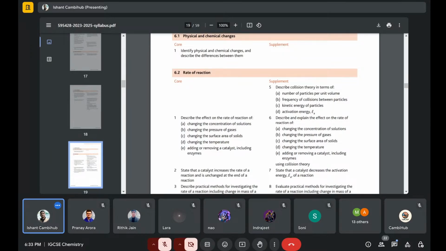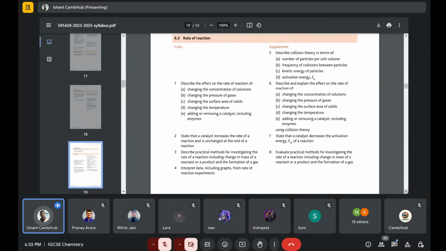Then frequency of collision, collision frequency and successful collisions are important key terms which will fetch you marks. If you don't mention these, like kinetic energy, then you don't get marks. Successful collision is also a very important part here.